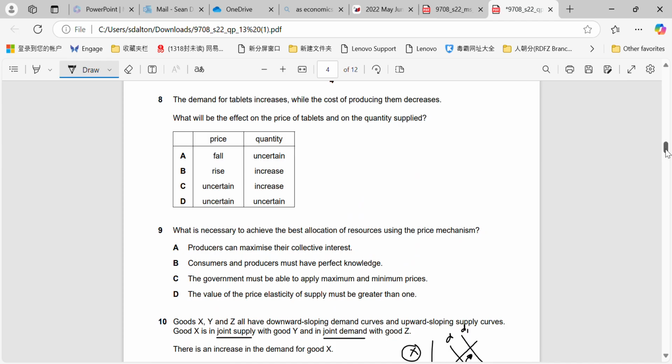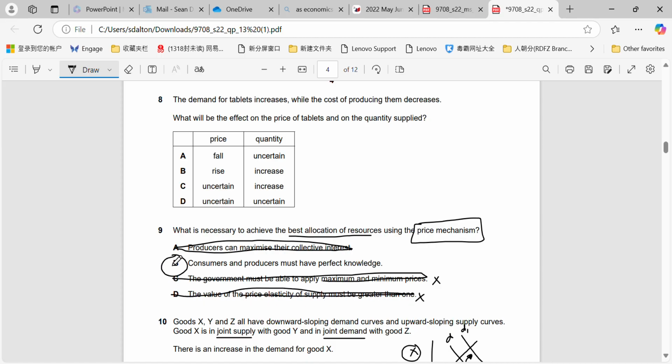Okay, question 9. What is necessary to achieve the best allocation of resources using the price mechanism? Producers can maximize their collective interest. That has nothing to do with achieving the best allocation of resources. Government must be able to apply minimum maximum pricing. No, because we're asked about achieving the best allocation of resources using the price mechanism, so there will be no government involvement. And the PED value also has absolutely no effect on the allocation of resources.